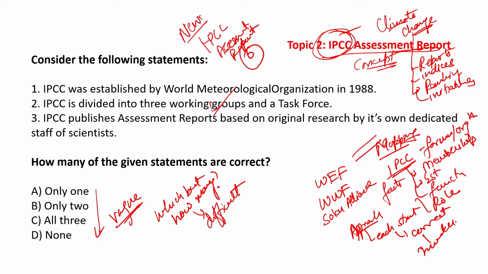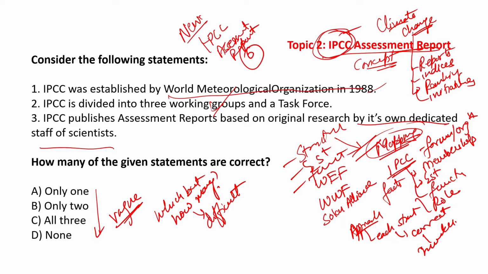So let us read the question. Consider the following statements. IPCC was established by World Meteorological Organization in 1988. IPCC is divided into 3 working groups and a task force. So you see, it is asking a question based on mapping, the structure, establishment, functions. IPCC publishes assessment reports based on original research by its own dedicated staff of scientists. So let us try and identify the correctness.